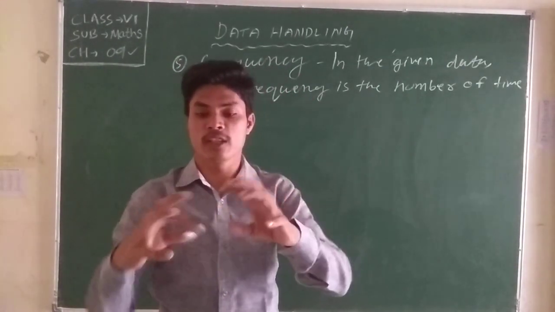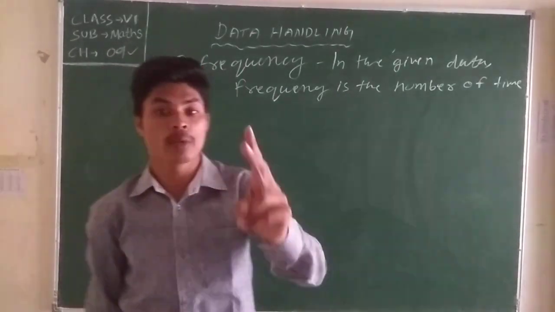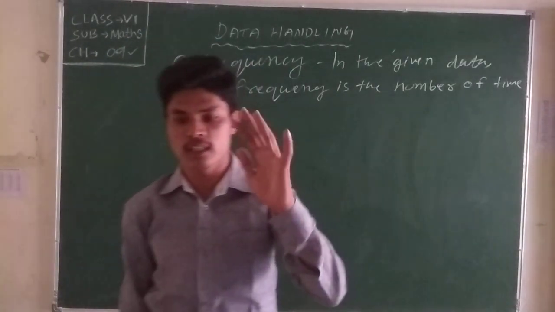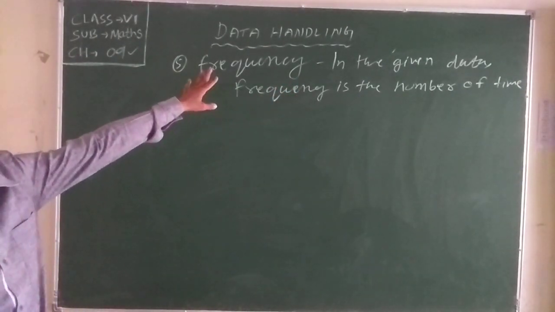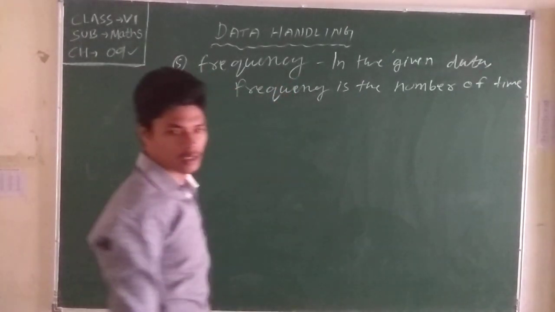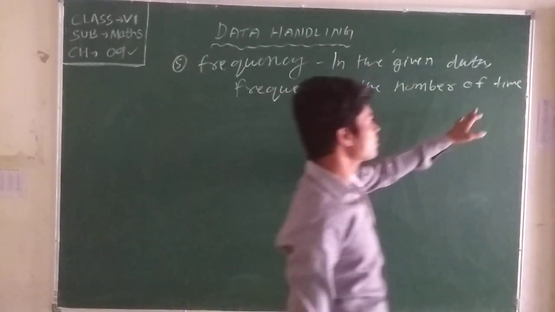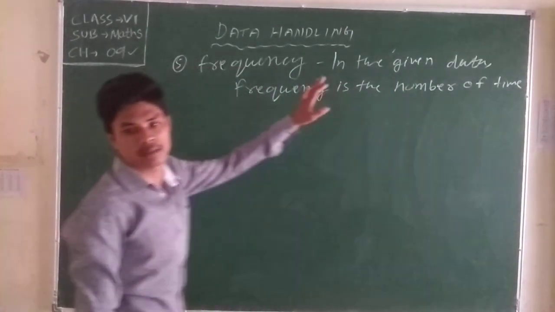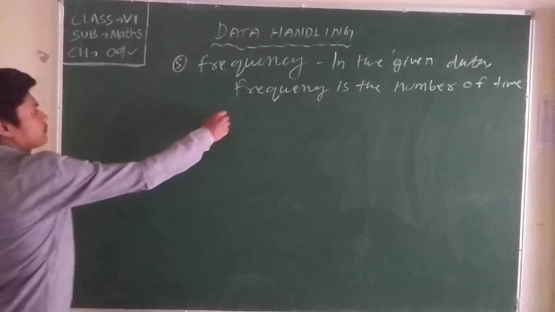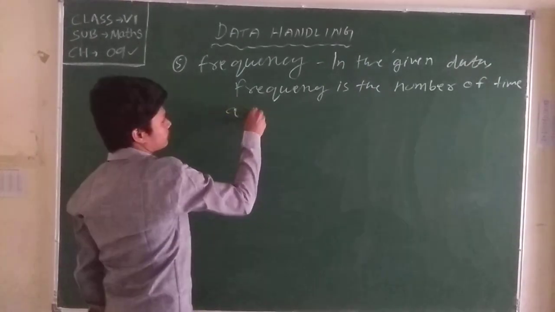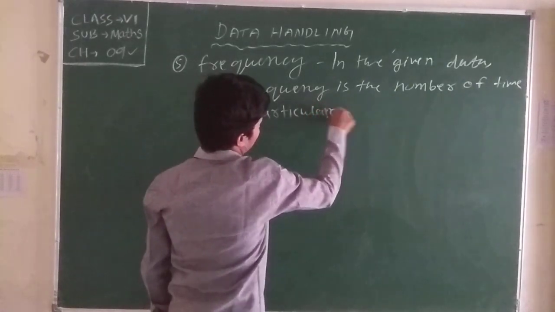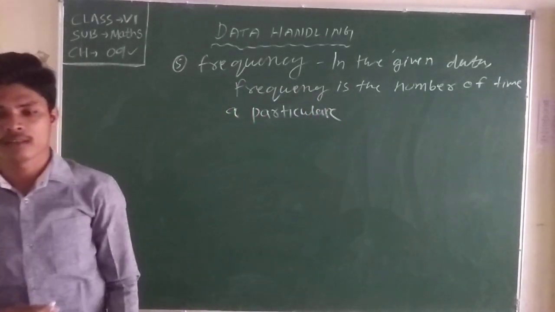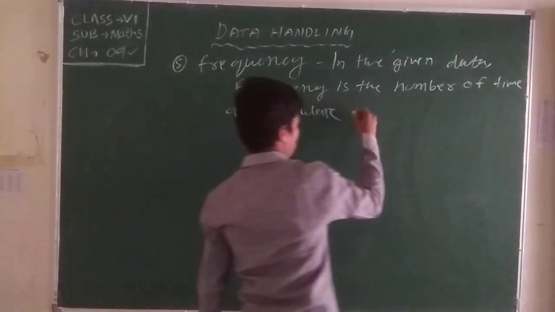Twice of a number means we multiply 2 times. That is the time of numbers. Frequency is the number of times a particular observation occurs. What occurs? The observation occurs.